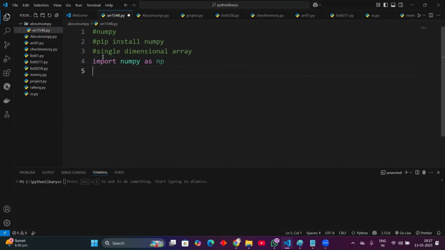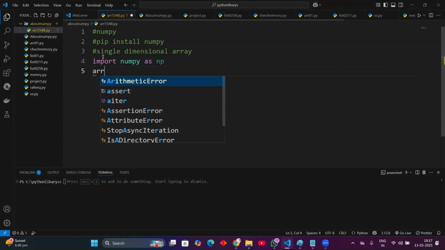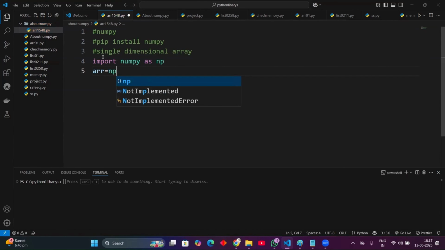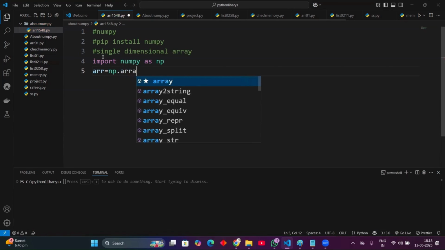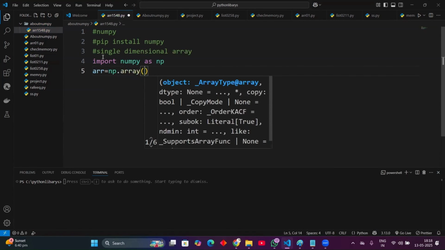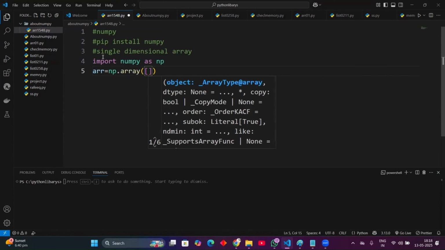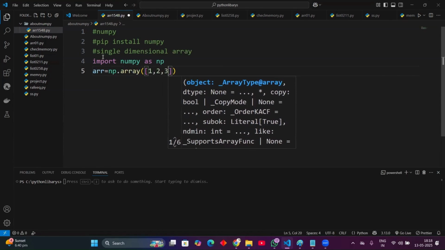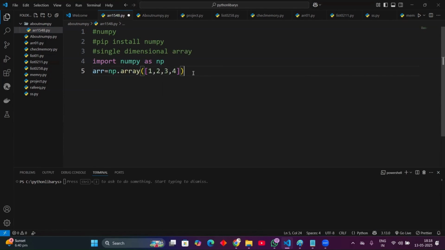After importing, take a variable and enter np.array. In that I take a list and enter some inputs: 1, 2, 3, 4. I entered the individual values in a list. Now print it.